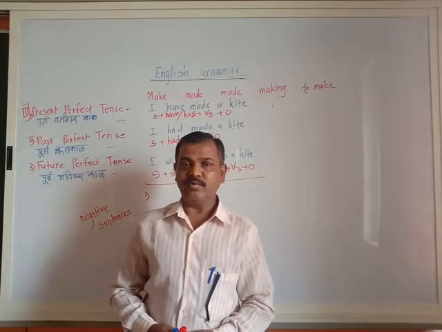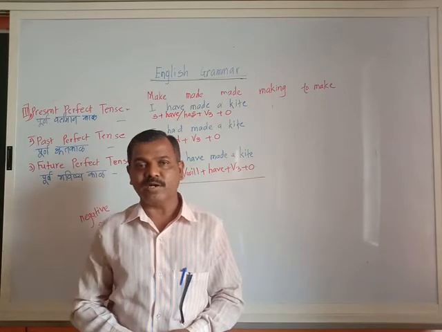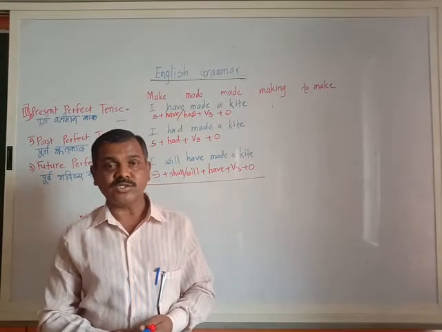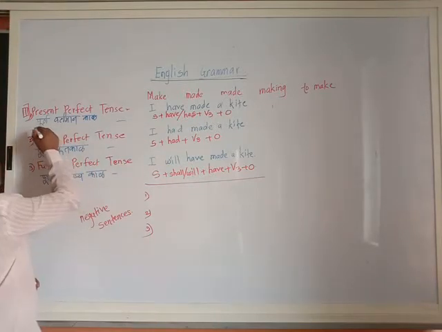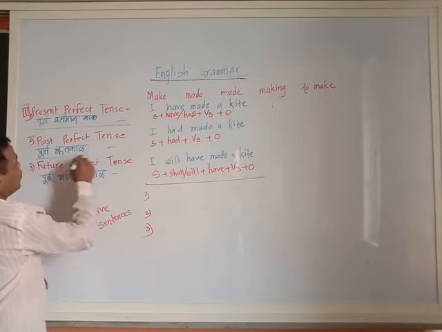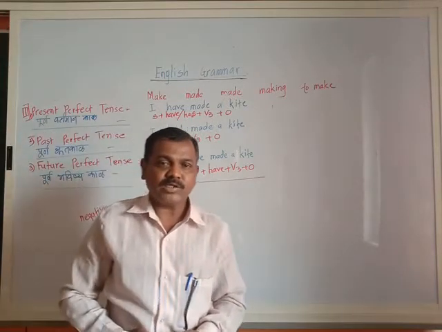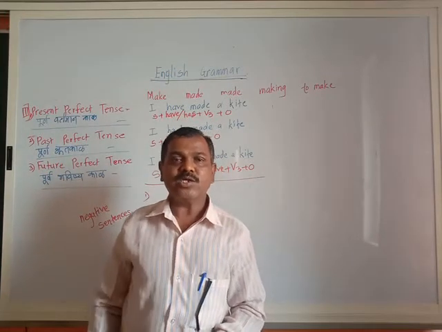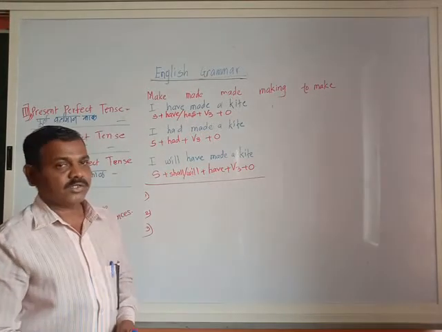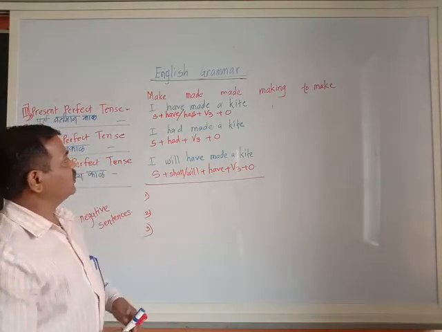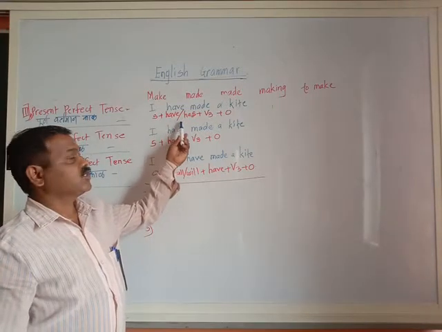After that the same pattern will be there, but the next tense we are going to learn here is the perfect one. Perfect tenses, three of them. See here I have written perfect tenses, that is the present perfect tense, past perfect tense and future perfect tense. That is completed action. What structure is there for the completed action? In the present perfect you will see here subject plus have or has.